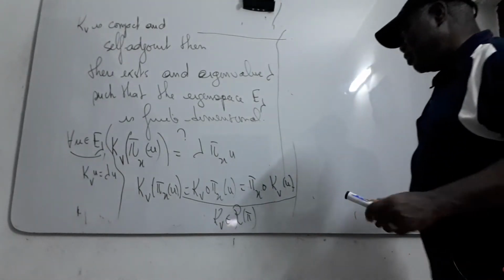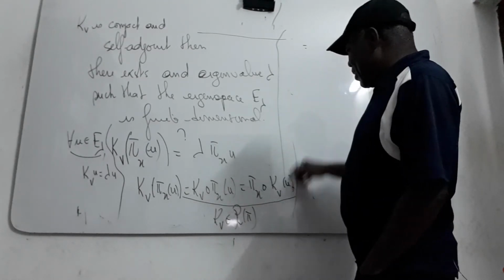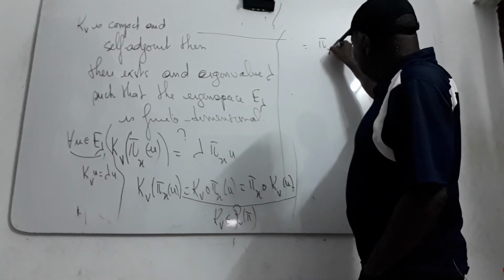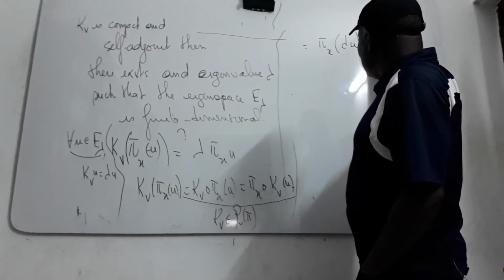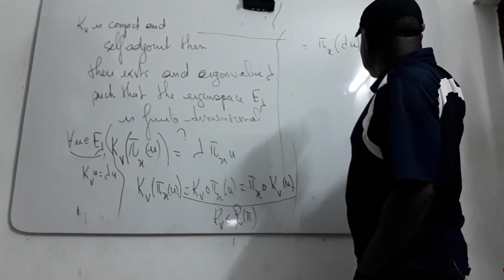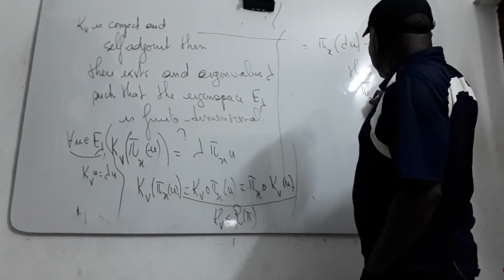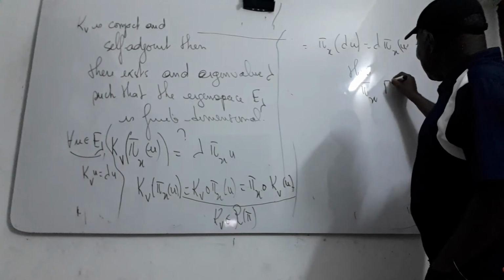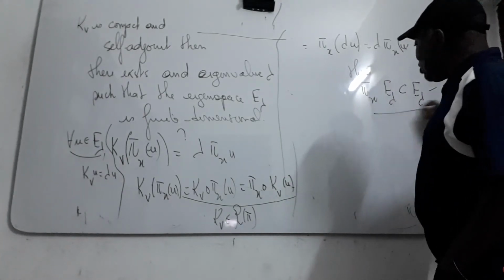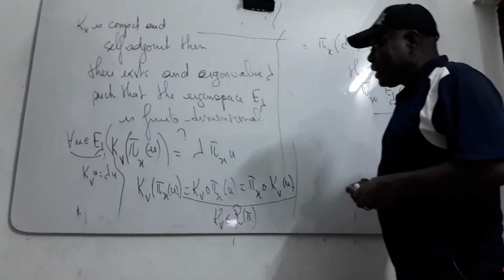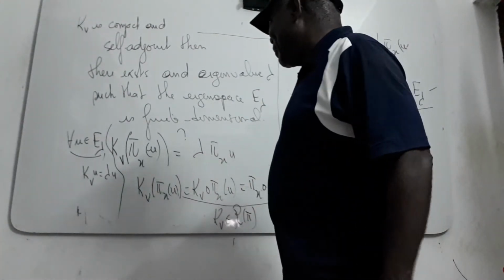From here it will be equal to pi x of lambda U, which is lambda pi x of U. Then pi x of E lambda is contained in E lambda. That means that E lambda is invariant by pi.